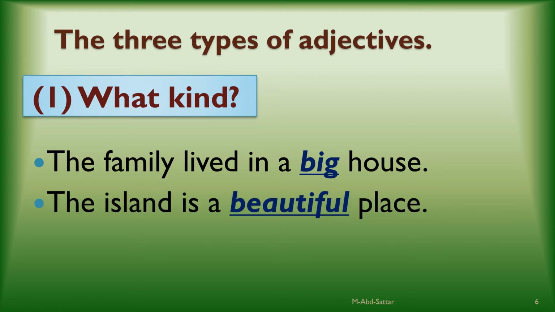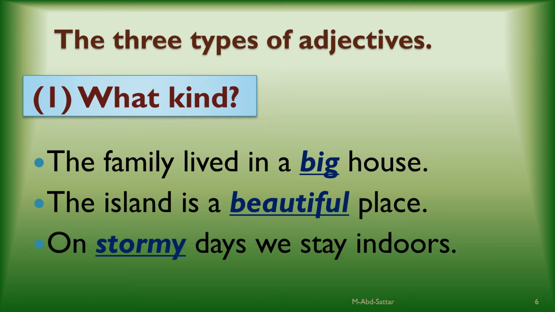Another example: the island is a beautiful place. What kind of place is the island? A beautiful place. So the word beautiful is an adjective that tells what kind. On stormy days, we stay indoors. On which kind of days do we stay indoors? Stormy or rainy or calm or what? Stormy days. So the word stormy is another adjective that tells what kind.